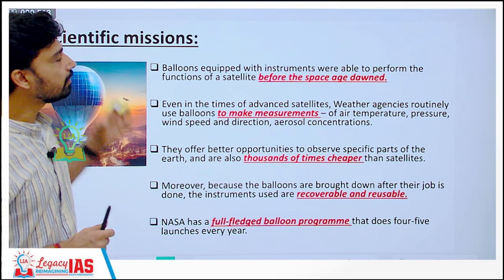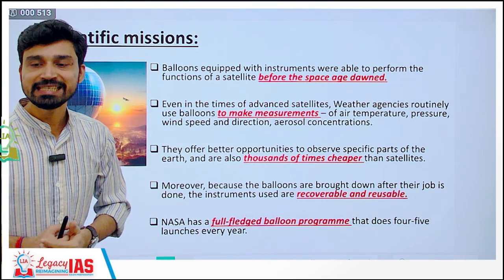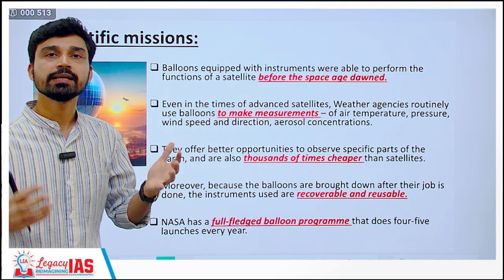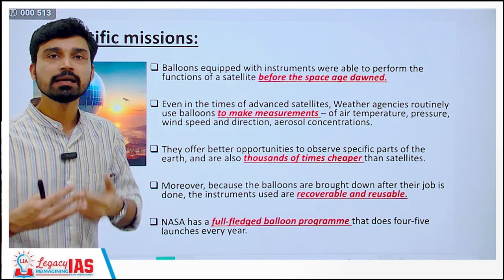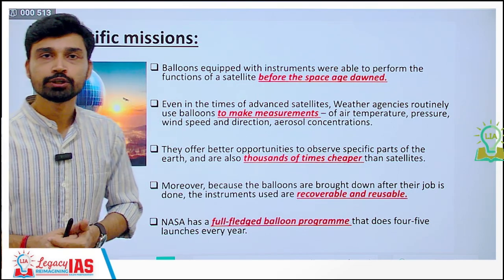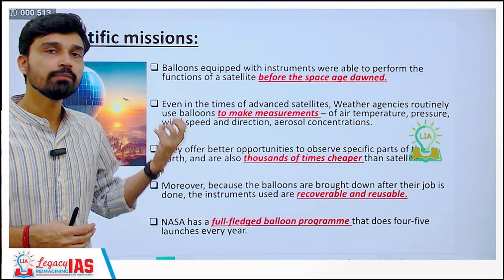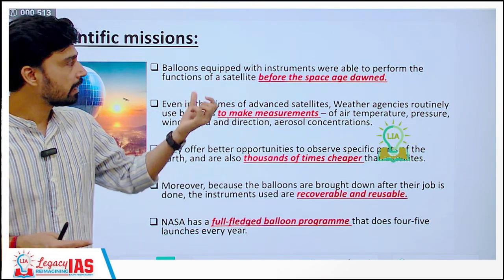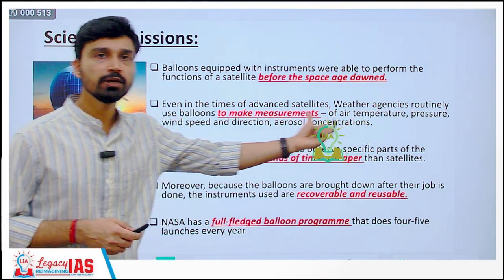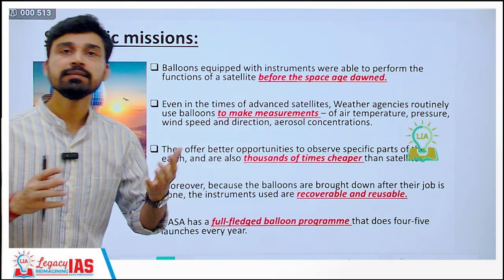Now, if you look at the main uses of the balloon, it has been used in scientific missions because the balloons can easily be equipped with instruments and they were able to perform the function of satellites before the space age. Obviously, after the satellite came into the picture, the significance of balloons has declined. However, we also have to keep in mind that the cost of a balloon is very, very less as compared to a satellite. That is why they are a much cheaper method of examining the atmospheric parameters. And the main parameters that are measured or studied here are the air temperature, pressure measurement, wind speed, direction, as well as the aerosol concentration.